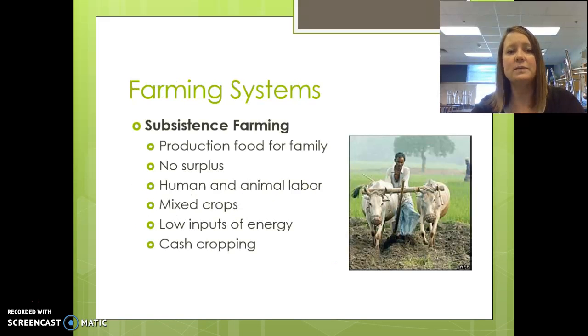All right, looking at different types of farming systems, subsistence farming is where you produce enough food for your family. You're not producing a surplus.